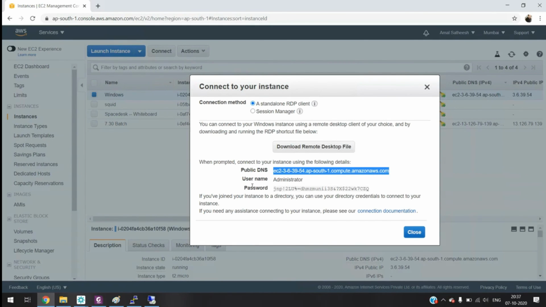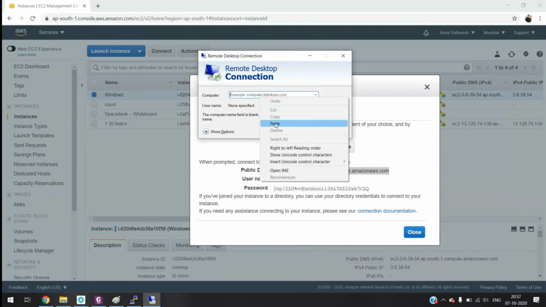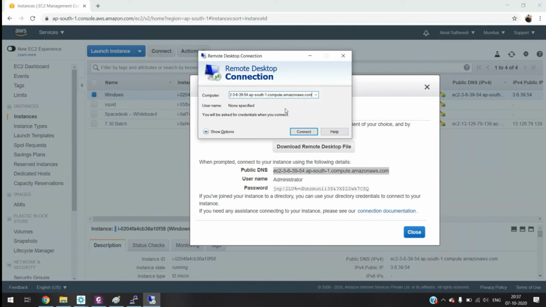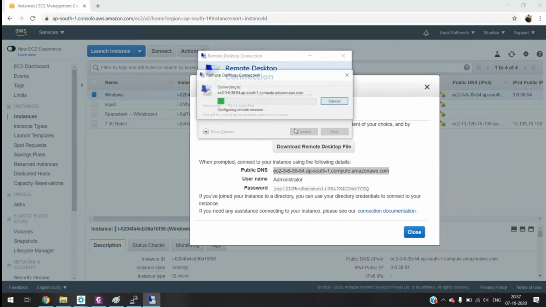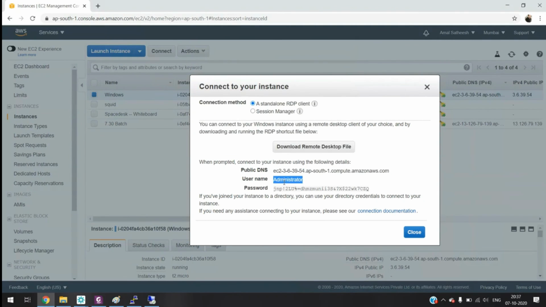That is if you don't have RDP, because Windows machines already have RDP installed. Give the computer name, then connect. It will ask for the username and password. Both are given over here. Copy paste.